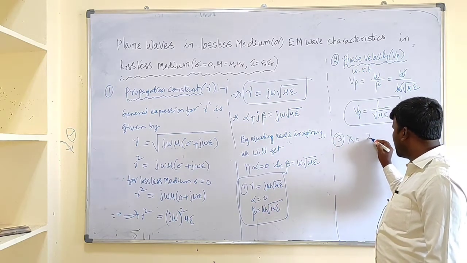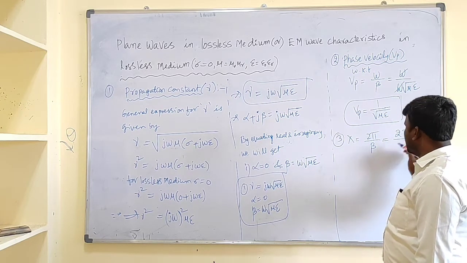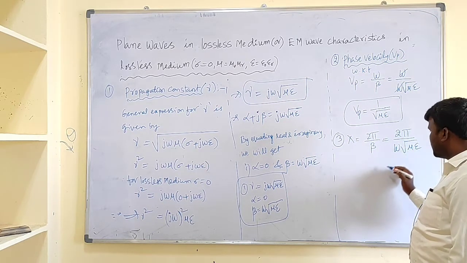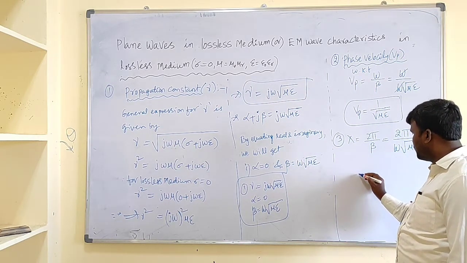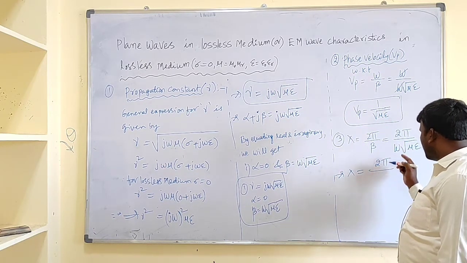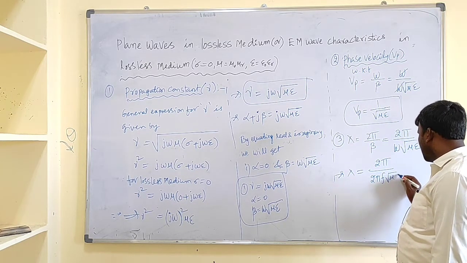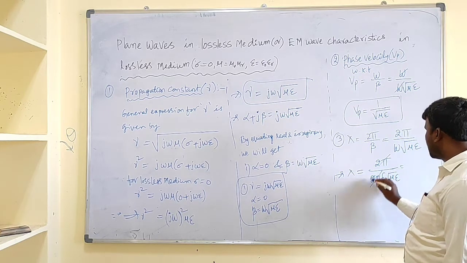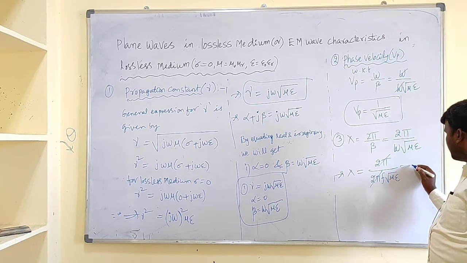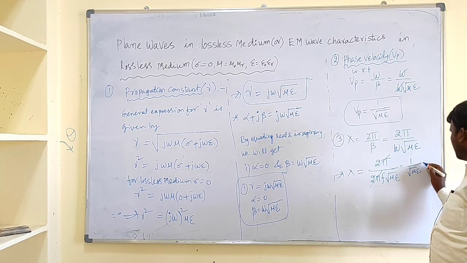Lambda equal to 2 pi by beta. What is beta? Beta is nothing but omega root mu epsilon. We know that omega equals 2 pi f, so beta is 2 pi f root mu epsilon. The 2 pi cancels out, and we get lambda equal to 1 by root mu epsilon into 1 by f.